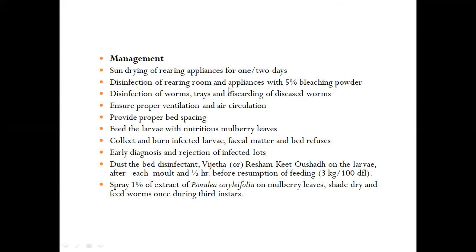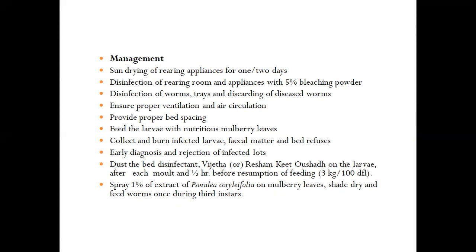Then disinfection of the rearing room and appliances with 5% bleaching powder. Then disinfection of worms, trays, and discarding the diseased worms. Ensure proper ventilation and air circulation in rearing rooms. Provide proper bed spacing. This is also important to avoid the spread of the disease.